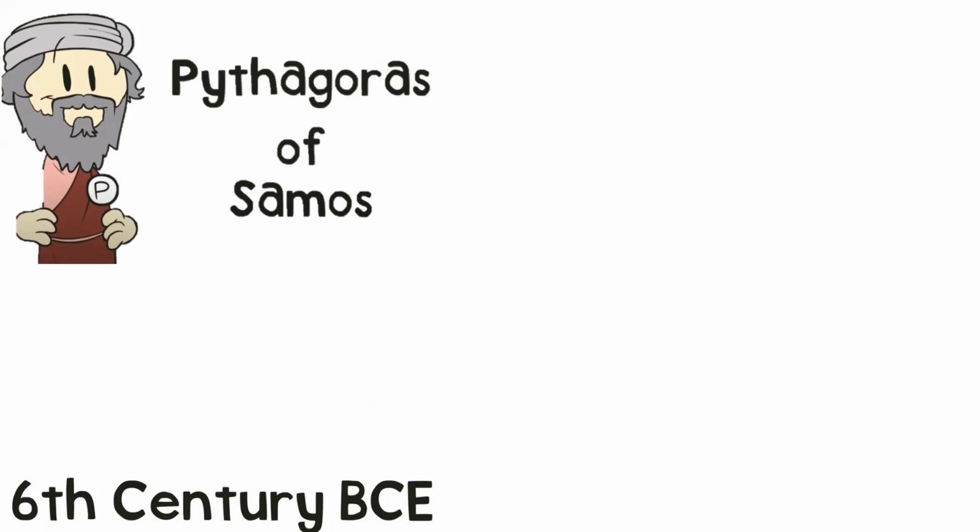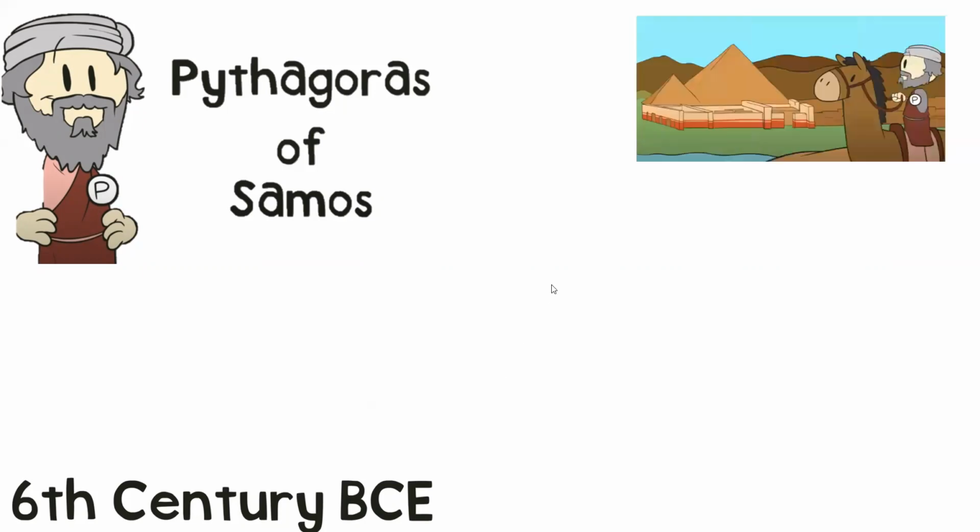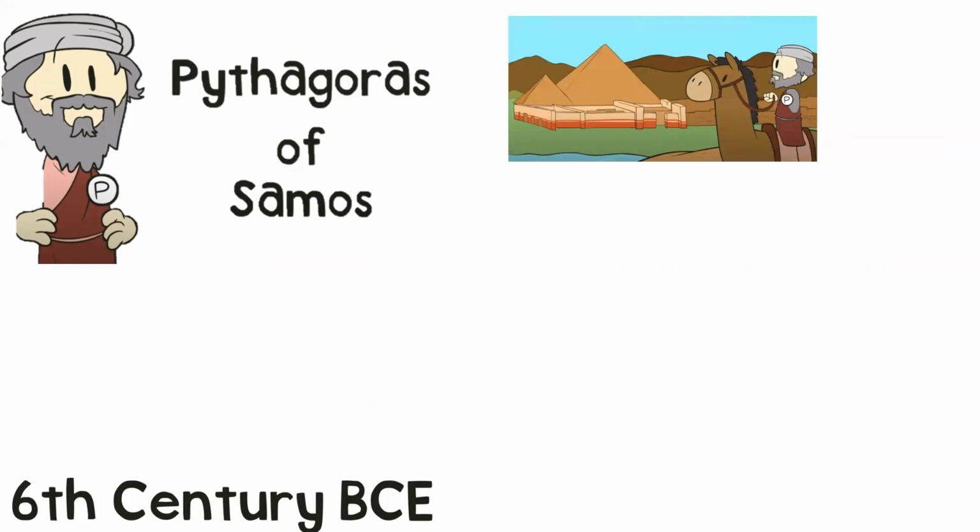Pythagoras of Samos grew up in Samos. That's why he's Pythagoras of Samos. When he was old enough, he decided he was going to go on a little journey. He went to Egypt to learn about geometry and how they built those amazing pyramids that you can see in the picture. Whilst he was there, he learned lots and lots about geometry. Geometry is the study of shapes. That study of shapes really inspired Pythagoras, and he fell in love with it.